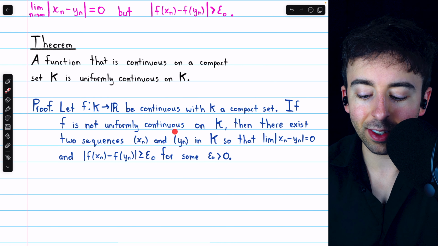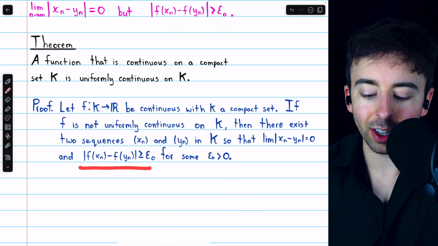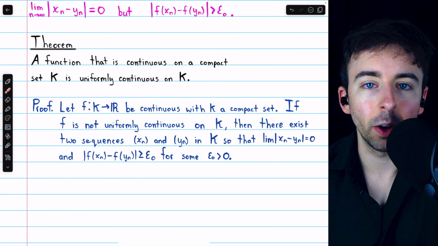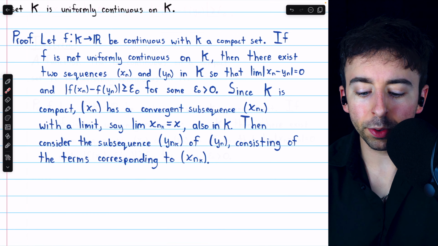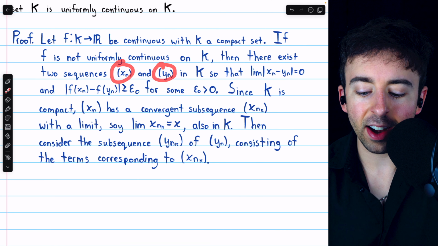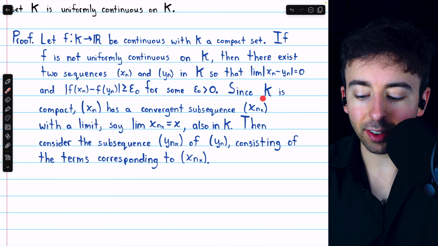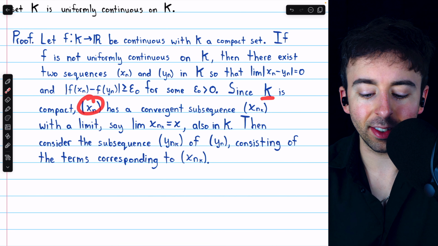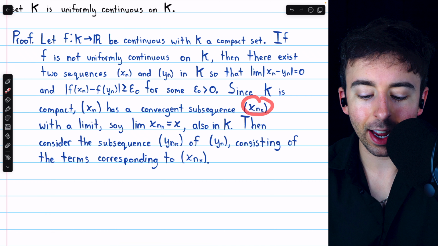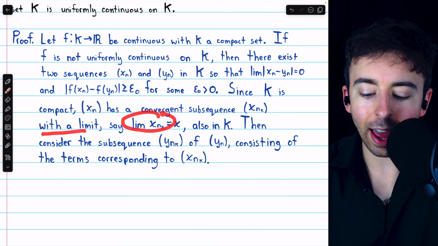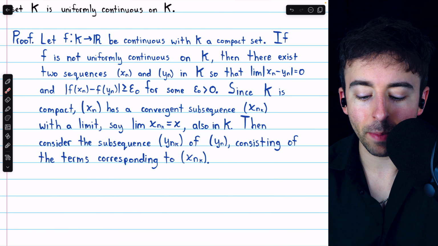So that is, we have these sequences in K whose terms get arbitrarily close, but whose images do not get arbitrarily close, and in fact always stay at least some distance apart. Now, we'll do some work with these sequences xn and yn that are contained in the compact set K. Since K is compact, this sequence that exists in it must have a convergent subsequence, say xnk, that has a limit we'll call x, which must also be in K, again, since K is compact.